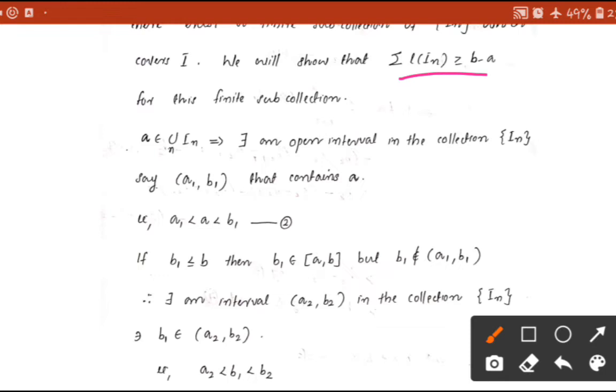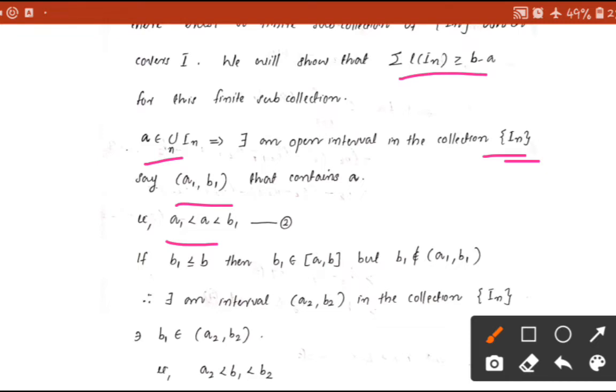So here a is an element of the union over n of I_n, which implies that there exists an open interval in the collection I_n, say (a1, b1), that contains a. Clear? That is, a is an element of the union of the I_n. So clearly there exists an open interval (a1, b1) in this collection I_n which contains a, that is a1 is less than a less than b1, which is taken as equation 2.